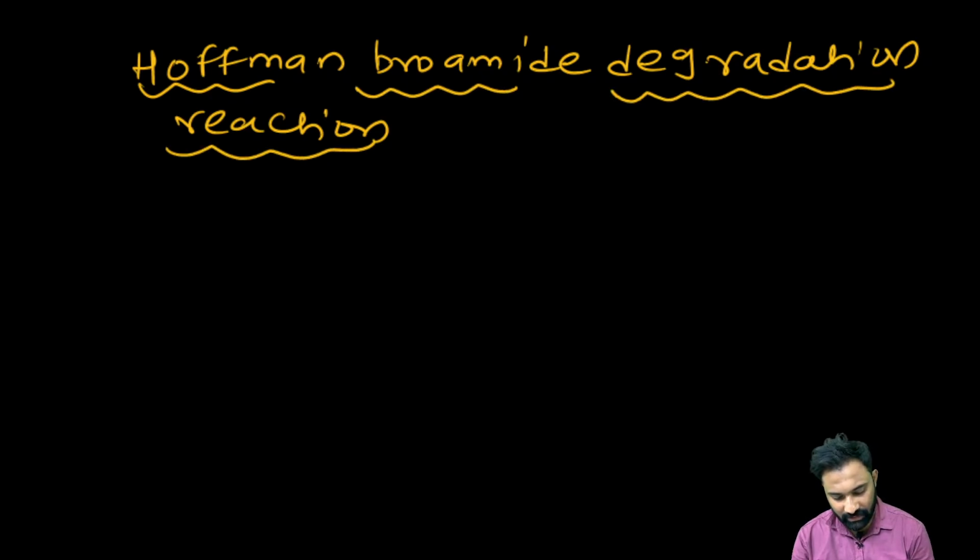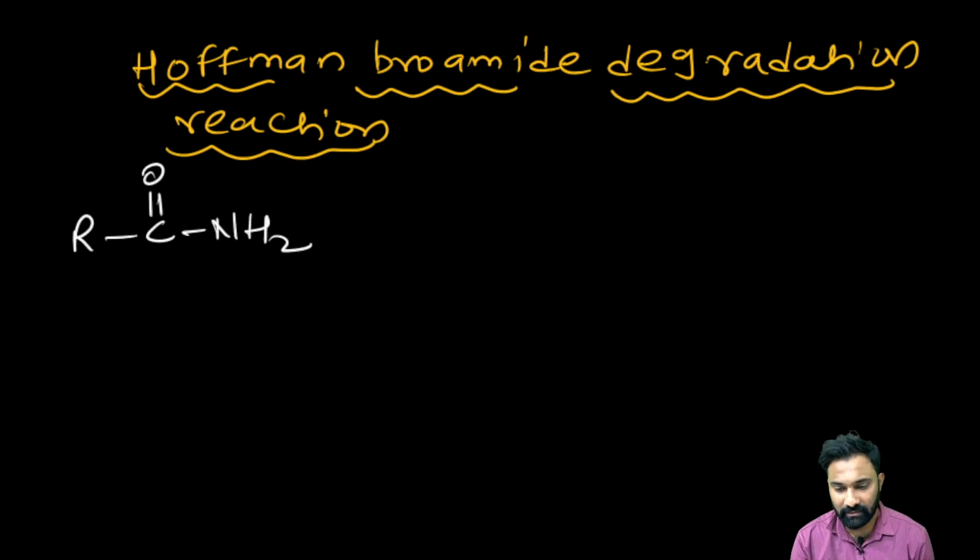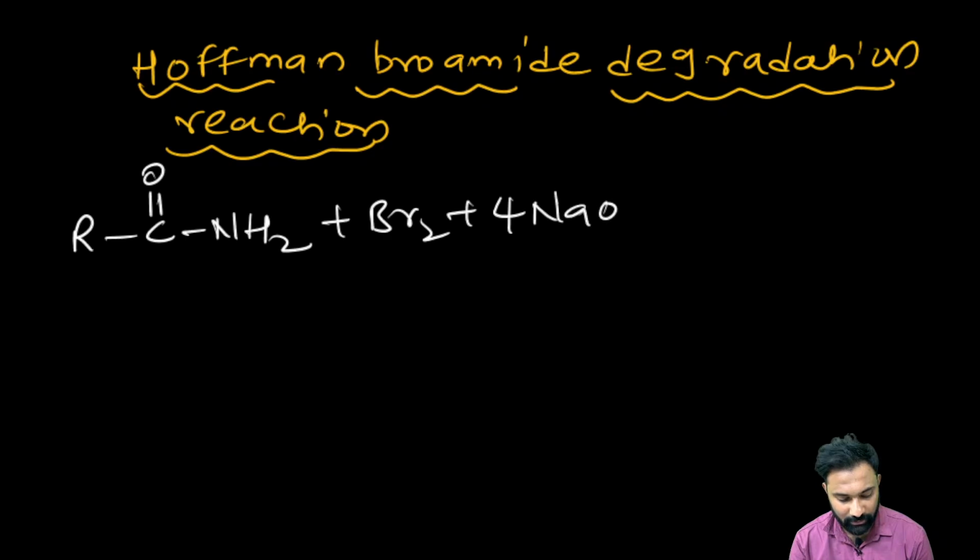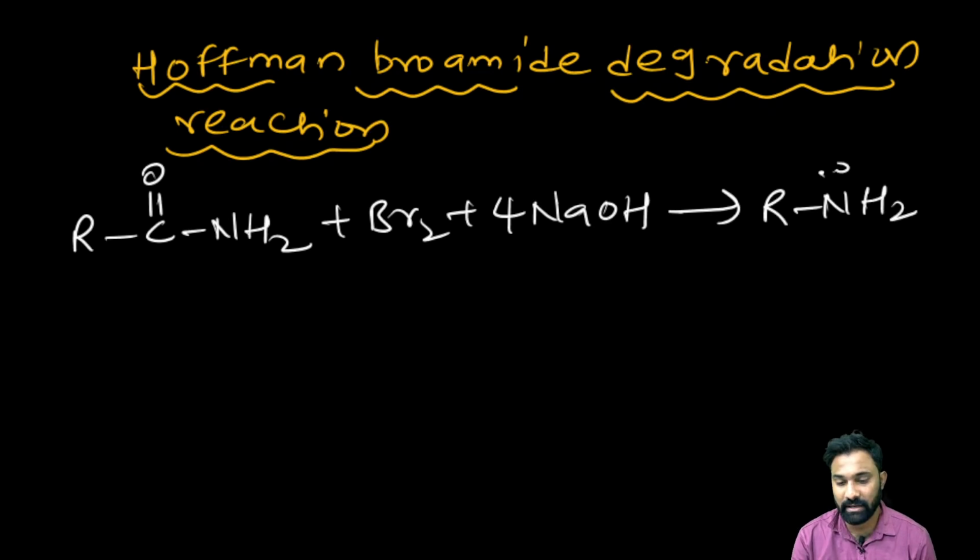My dear friends, this is a very important reaction. Just by seeing the reagent and reactant, you can readily predict the product. But in many statement-based questions, they ask about the mechanism.